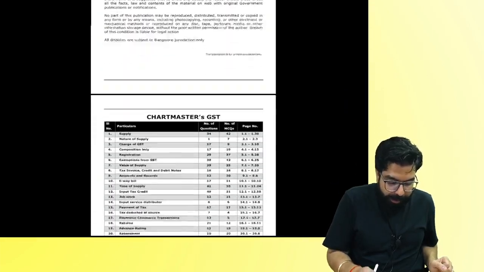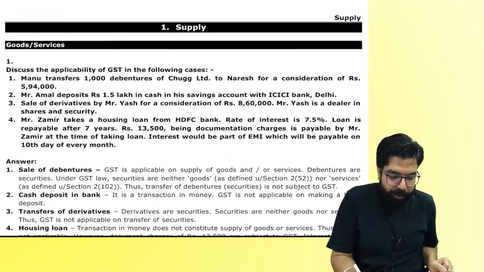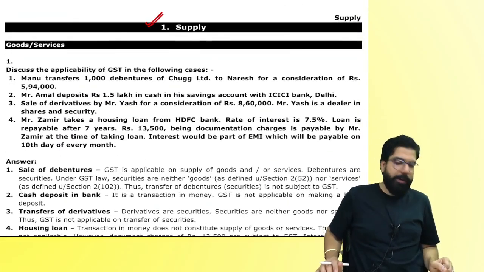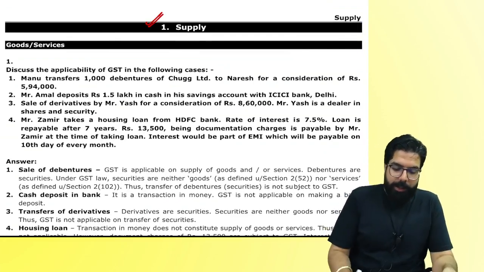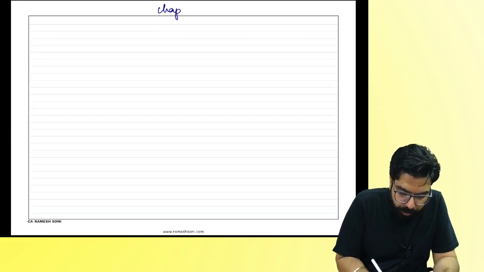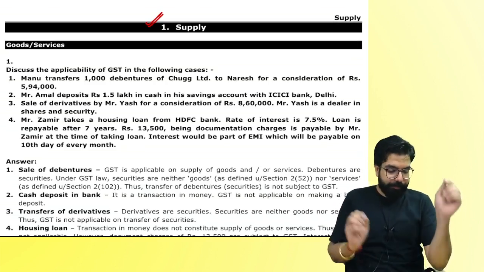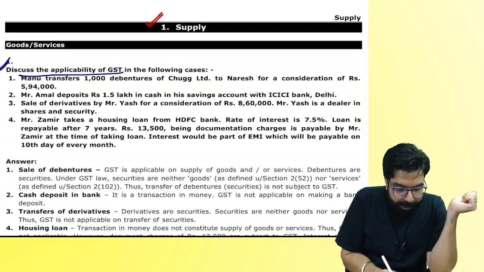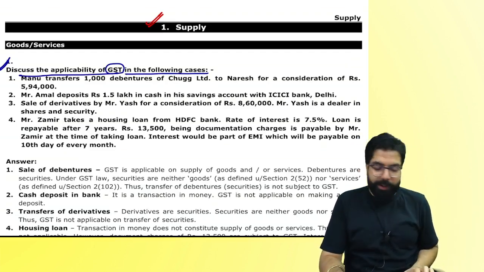Chalo, let's go ahead and do the first chapter, the supply chapter question answers. Everyone over here now. Chapter number 2, Supply. Number 1. Discuss the applicability of GST in the following cases.